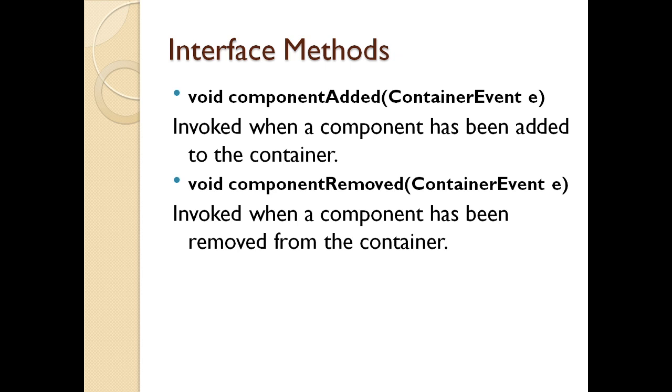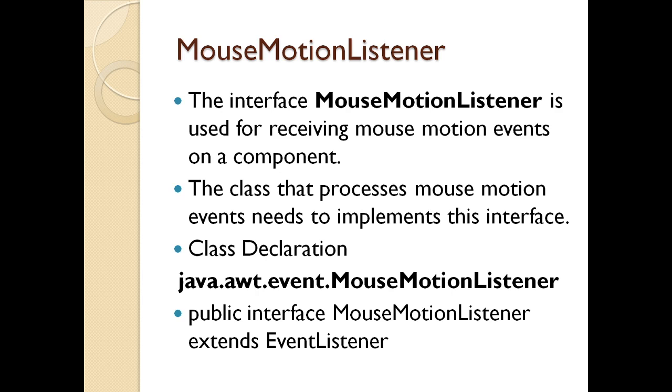Now proceeding further, you have the MouseMotionListener. What is a mouse motion listener? When you are moving the mouse on your user interface or on a window, the mouse is moving up and down with various x and y attributes of the x and y axis. When you want to capture the action of the mouse, you use the interface MouseMotionListener. The class that processes mouse motion events needs to implement the interface. For this, I need to declare java.awt.event.MouseMotionListener. Like the other listeners, this is an extension of the EventListener class.